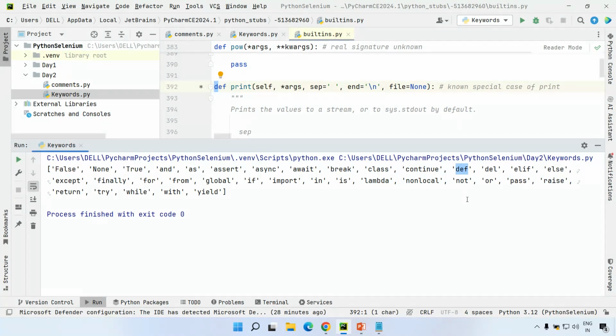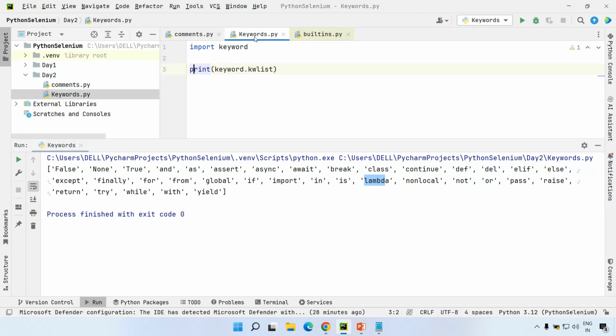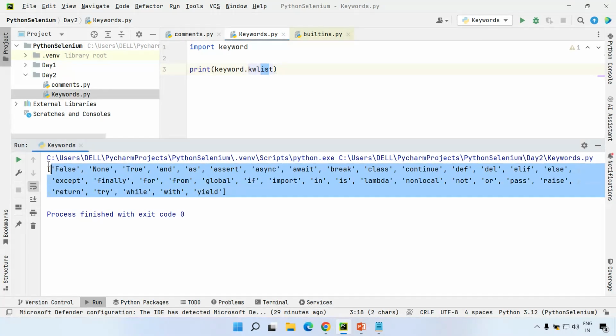So going ahead, if you see the usage of each keyword, then it is very easy to remember and to tell any interviewer, right? So inside this keyword.kwlist, you have these respective keywords, nothing but reserved words.